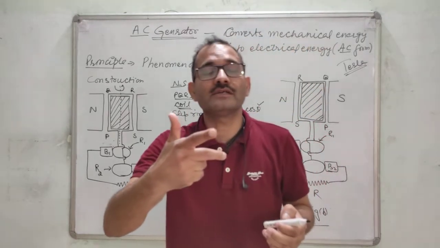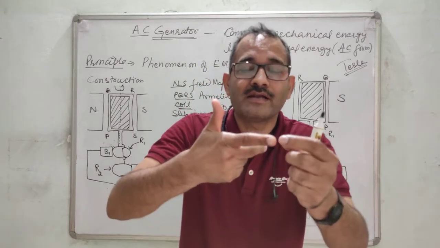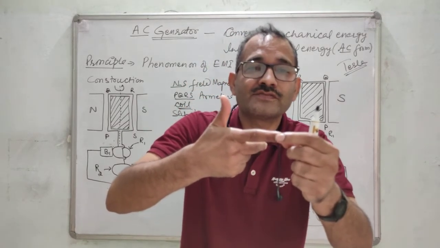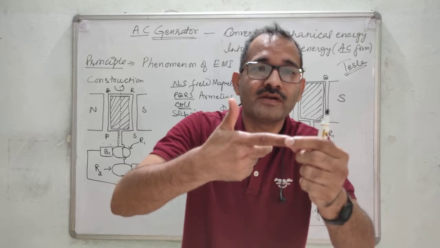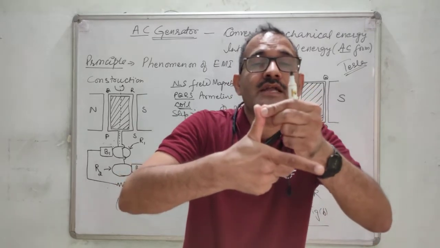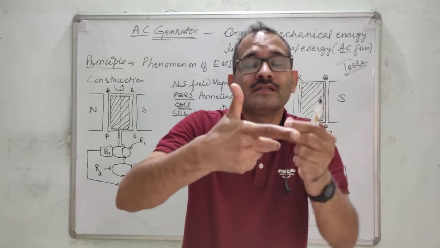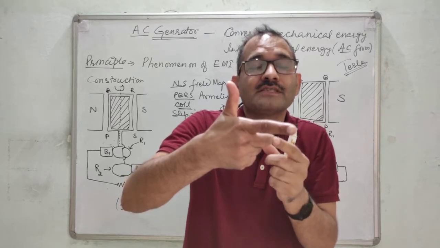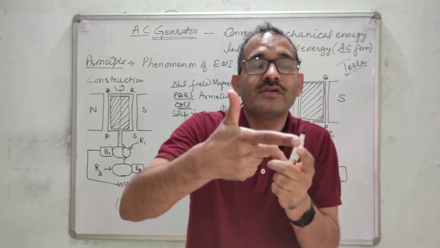What does Fleming's right hand rule suggest? Fleming's right hand rule says that if the first finger gives the direction of the magnetic field and the thumb gives the direction of motion of the conductor, then the central finger will give the direction of the induced current.